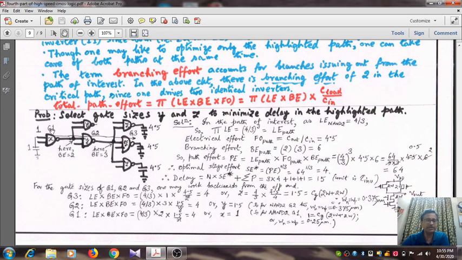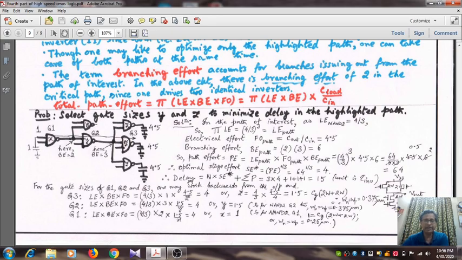Branching effort is what? Here 2, here 3, so 2 into 3, and lastly here it is 1, so 2 into 3 is 6. So path effort equals LE of path, that is 4 by 3 to the power 3, times FO of path, that is 4.5, times B of path, that is 6. So it is 64 if you calculate it out. And what is the optimal stage effort? Obviously, as there are only 3 stages, the cube root of 64, that is 4.